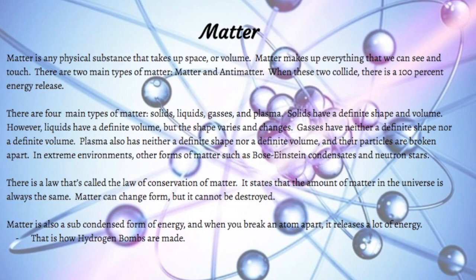There are four main states of matter: solids, liquids, gases, and plasmas. Solids have a definite shape and volume. However, liquids have a definite volume, but the shape varies and changes. Gases have neither a definite shape nor a definite volume. Plasma also has neither a definite shape nor a definite volume, and the particles are broken apart. In extreme environments, other forms of matter such as Bose-Einstein condensates and neutron stars are present.